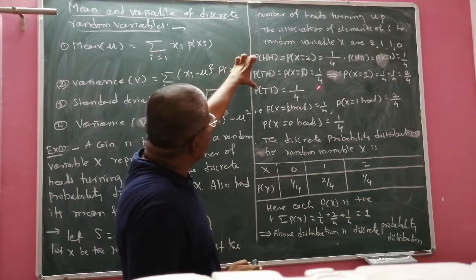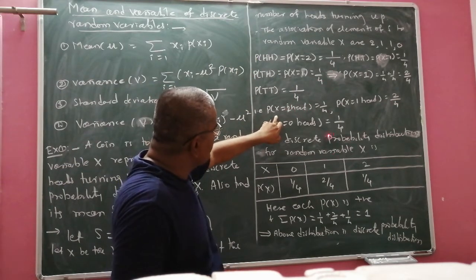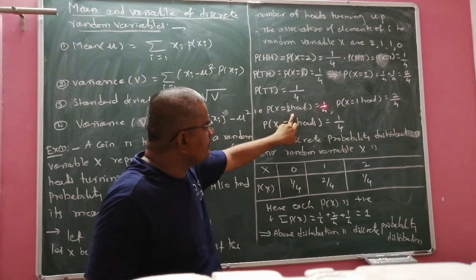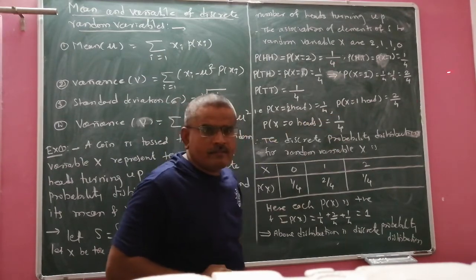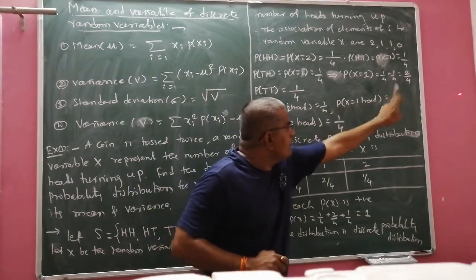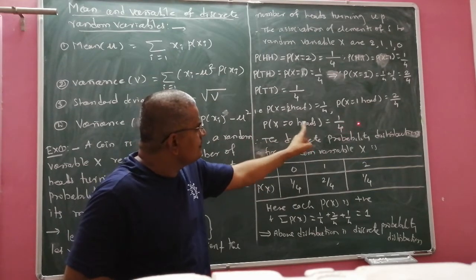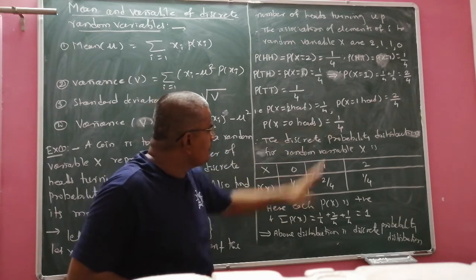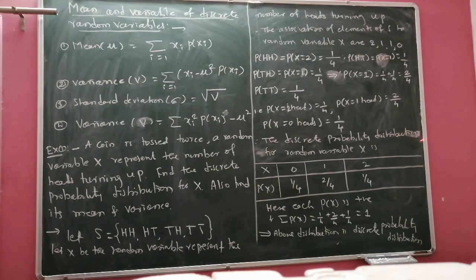Now all these I am going to write in our statistical way according to our discrete procedure. Probability of x equal to 2 heads is 1 by 4. Probability of x equal to 1 head is 2 by 4. Probability of x equal to 0 heads, that is both tails, is 1 by 4. Now, by using this data, I am going to write the discrete probability distribution for the random variable x.